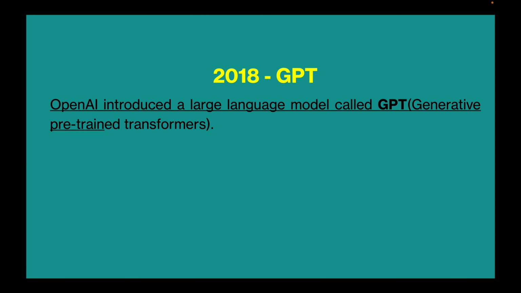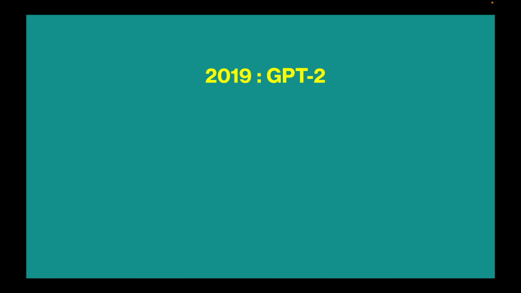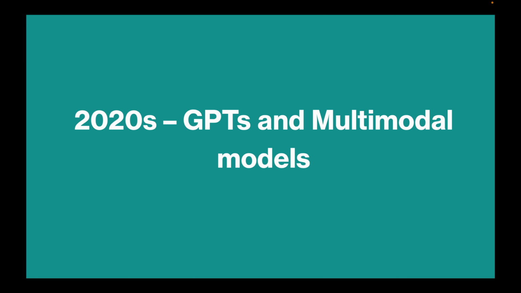In 2018, OpenAI introduced a large language model called GPT, Generative Pre-trained Transformer. In 2019, OpenAI released the complete version of GPT-2, which was trained on more data. 2020s, GPTs and multimodal models.